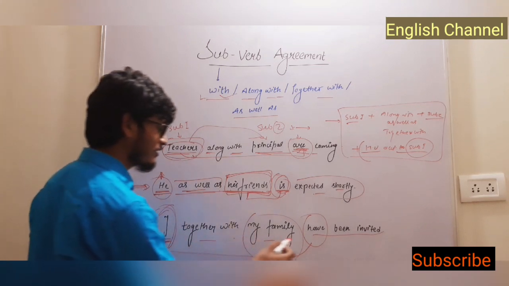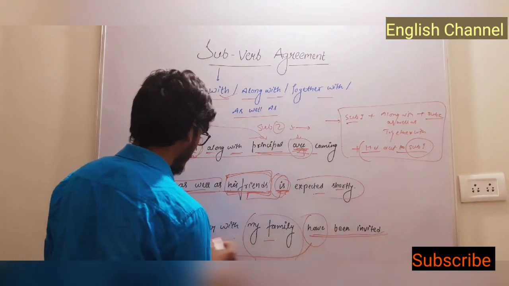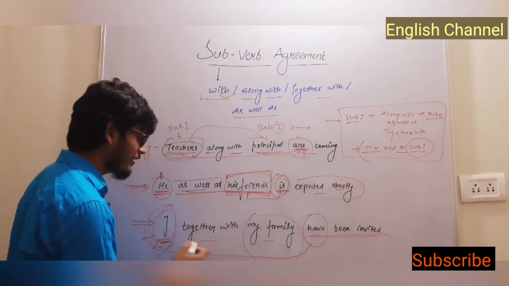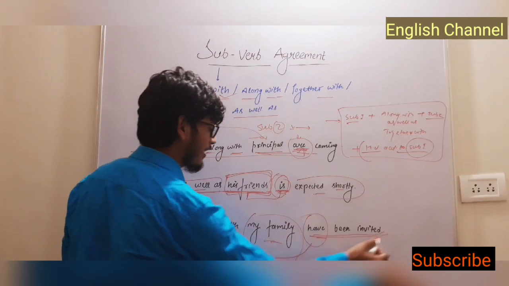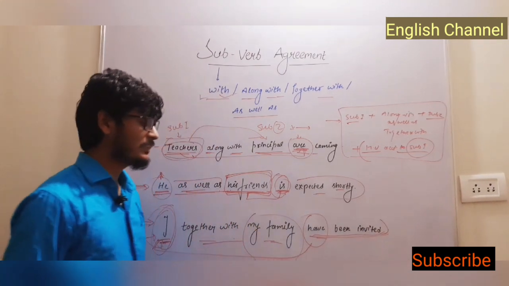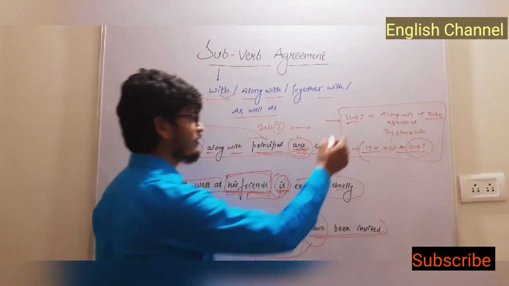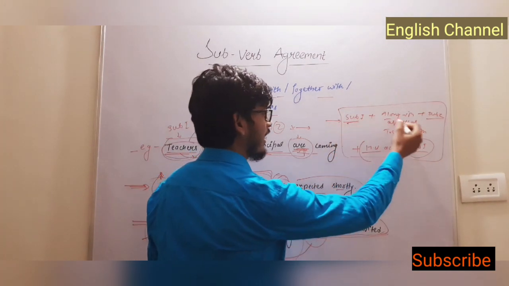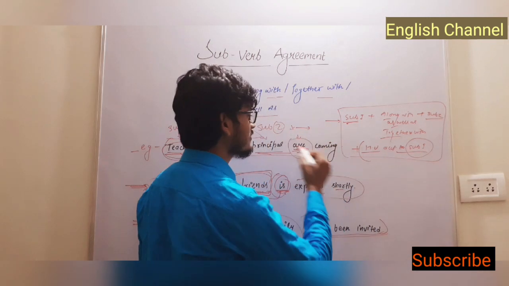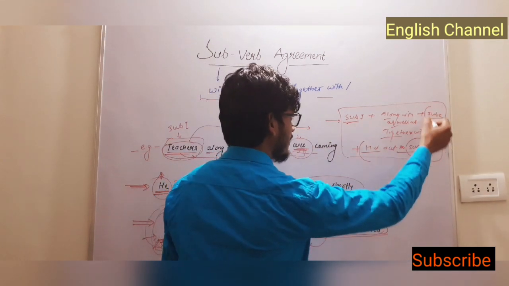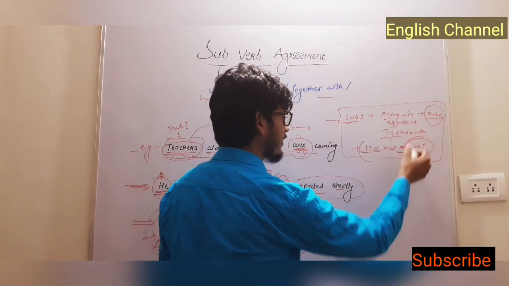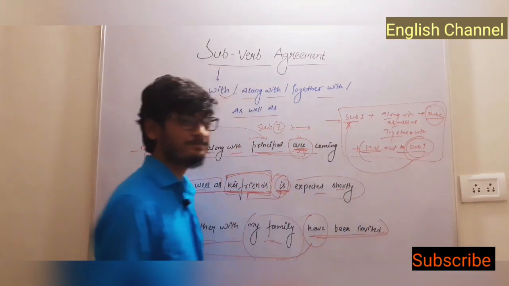I have been invited together with my family, or I together with my family have been invited. So these are three sentences, and we have to follow this very simple rule: subject 1, along with, as well as, if these words we find in a sentence, subject 2, and helping verb according to subject 1.